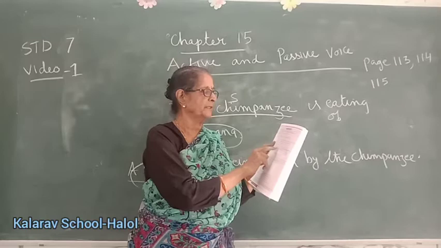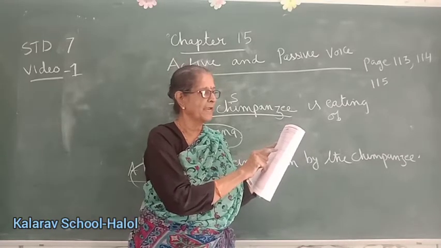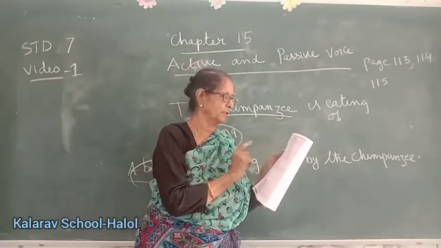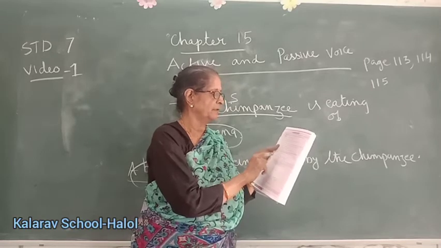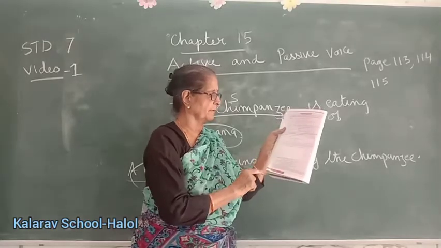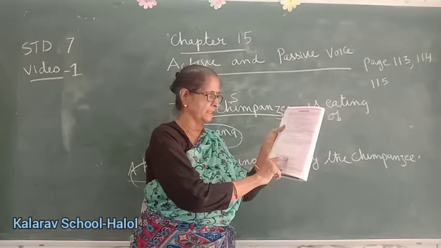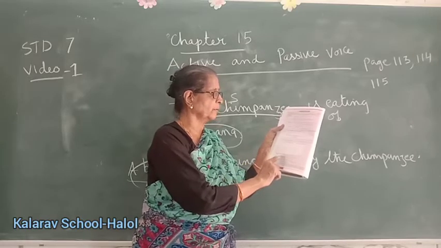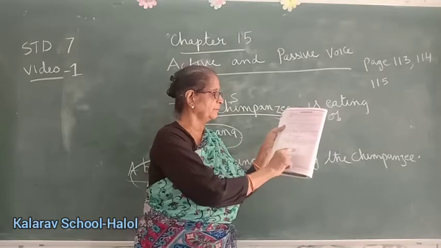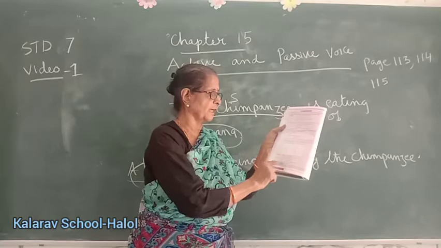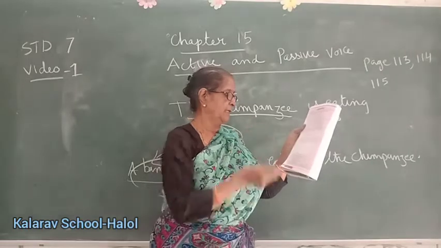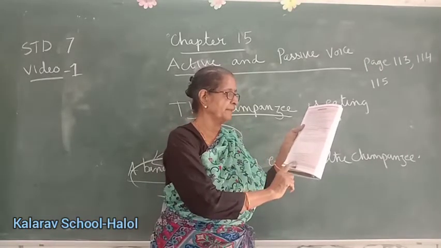The subject of the verb in the active voice is expressed as by plus agent in the passive. It becomes a prepositional phrase in the passive voice. Raman drew a picture. A picture was drawn by Raman. This is passive. This is all you have to learn, children. He gave away the prizes. Active. The prizes were given away by him. Here the pronoun he changes to him. He, him. See. I baked delicious cookies. Delicious cookies were baked by me. In example B, I changes to me in the passive voice.